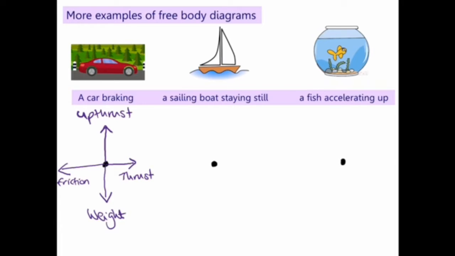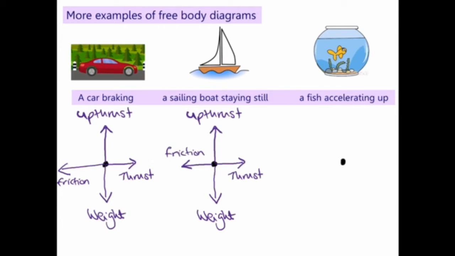A sailing boat staying still. We've got weight acting downwards and upthrust acting upwards. Those are equal and opposite. That's a pair of balanced forces. We've got thrust acting forwards and friction acting backwards, and those are balanced as well. So that sailing boat isn't accelerating anywhere.